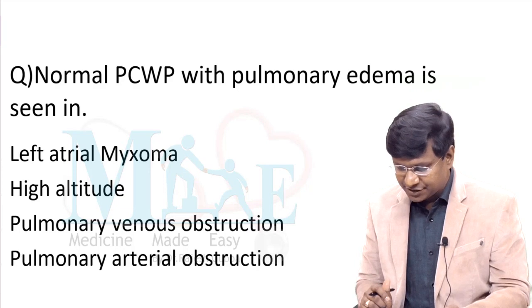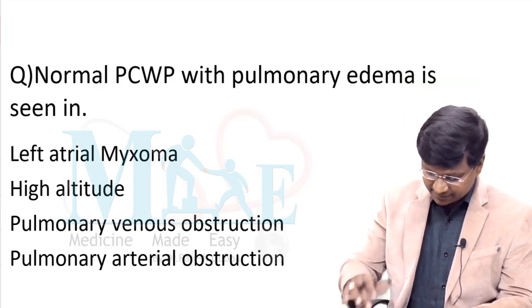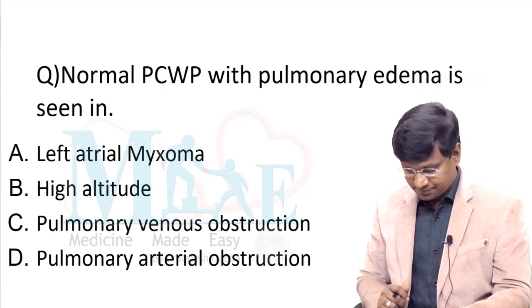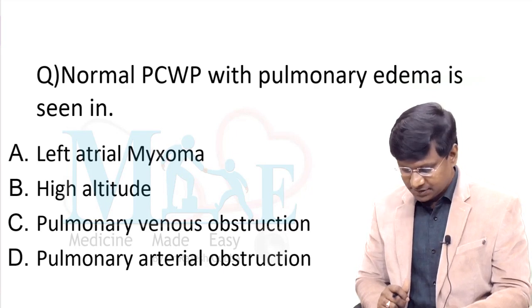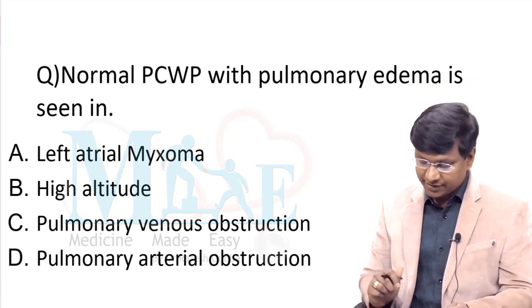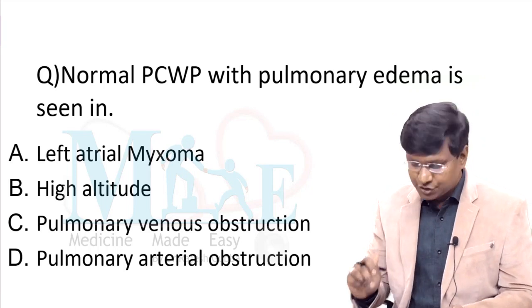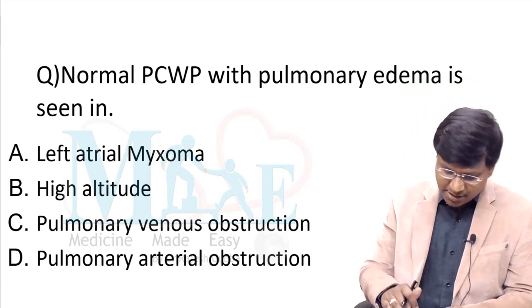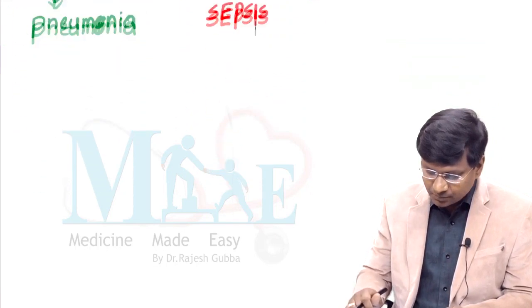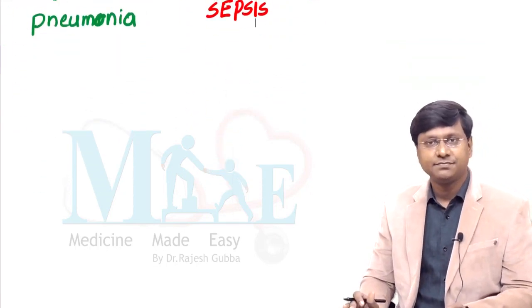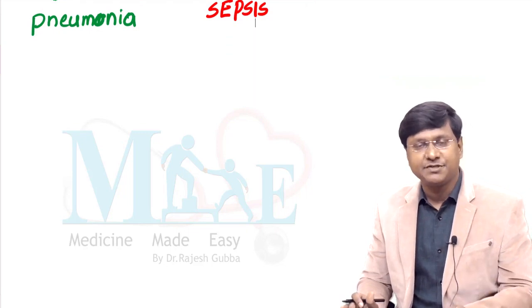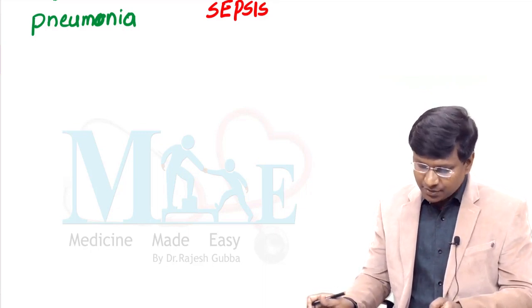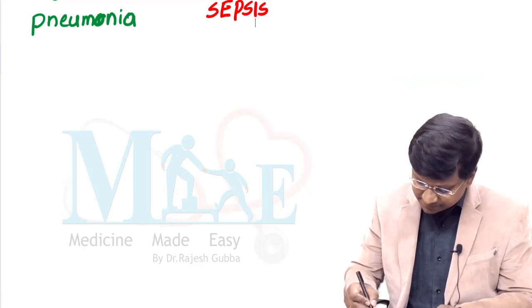Normal pulmonary capillary wedge pressure with pulmonary edema is seen in left atrial myxoma, high altitude, pulmonary venous obstruction, pulmonary arterial obstruction, right? In all these options, he is asking which of the following will cause normal pulmonary capillary wedge pressure with pulmonary edema. Now I should first explain what is meant by pulmonary capillary wedge pressure, in which clinical conditions it is increased, and in which it will be normal.